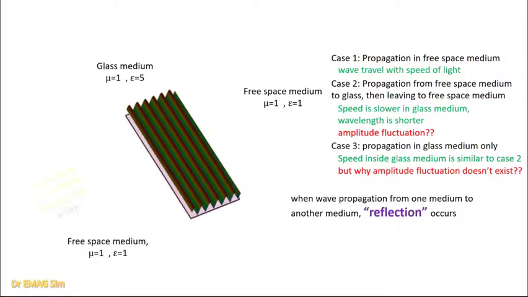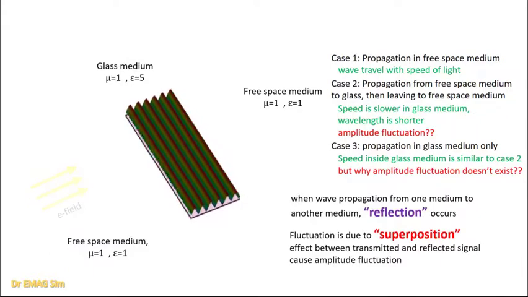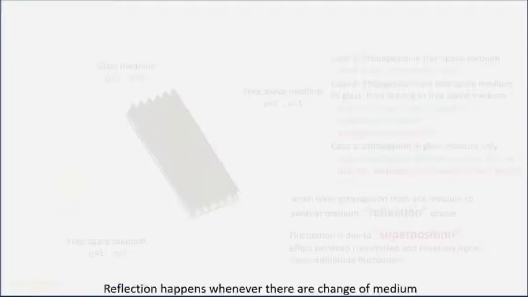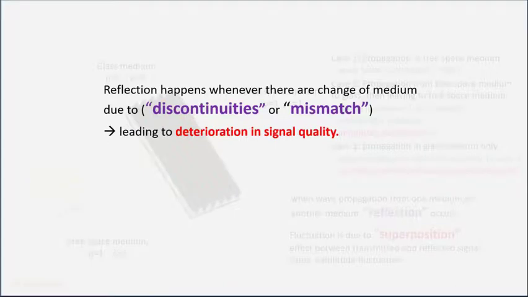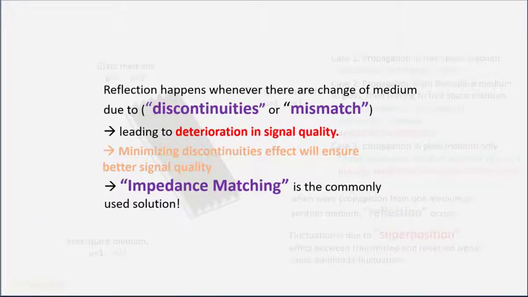Amplitude fluctuation happens due to the superposition effect between transmitted and reflected signal. We can conclude that reflection happens whenever there is a change of medium due to discontinuities or mismatch. As a result, it leads to deterioration in signal quality. By minimizing the discontinuities effect, signal quality will improve. A common technique to minimize discontinuities effect is called impedance matching, which Dr. Emag will discuss in the next videos.